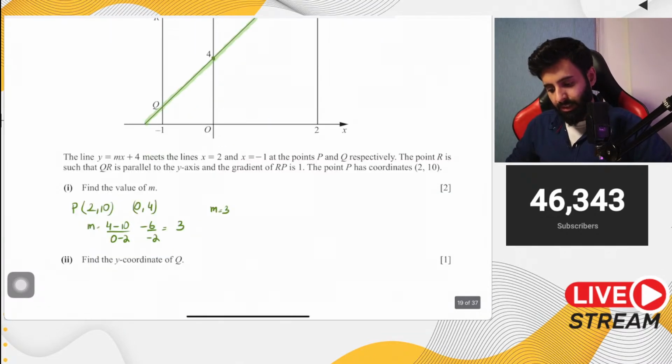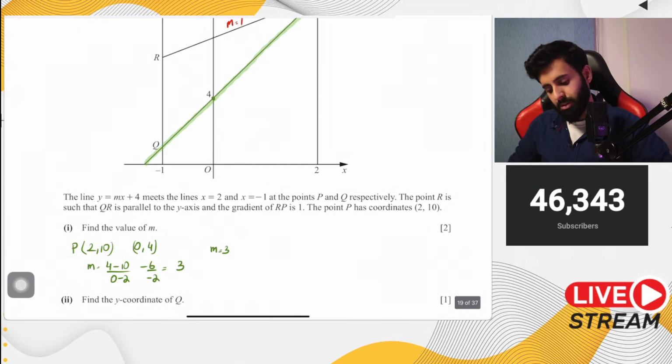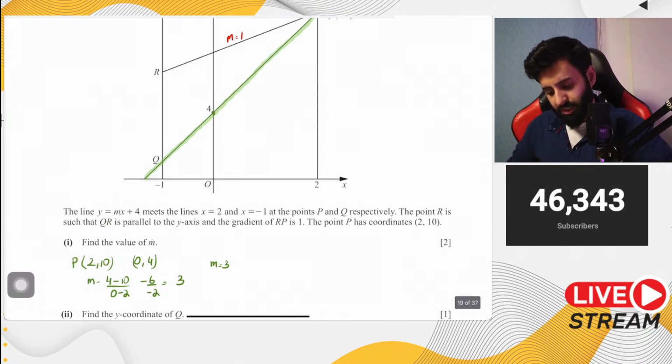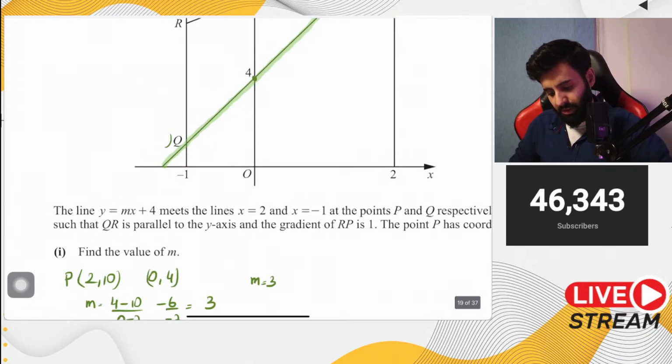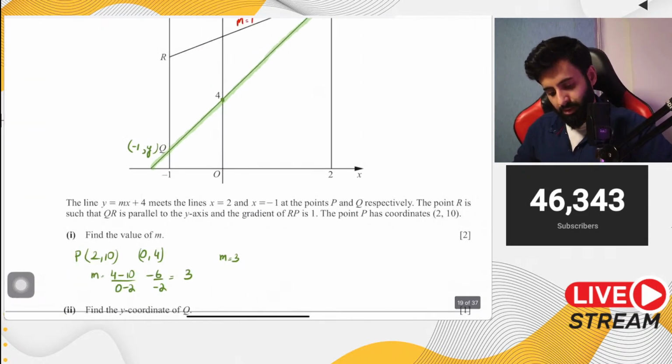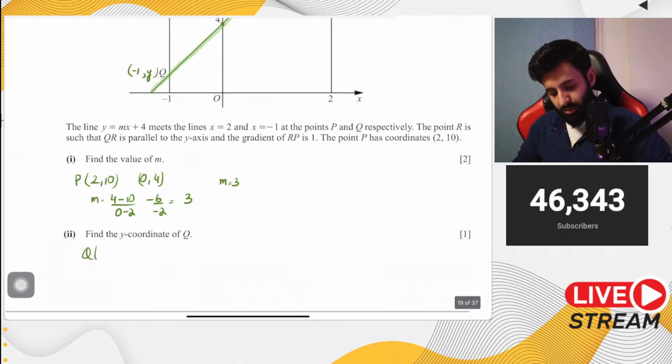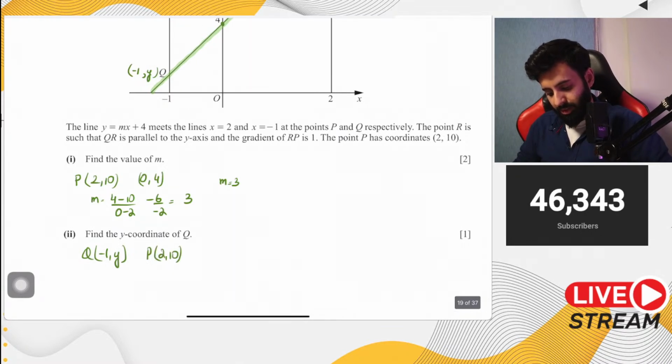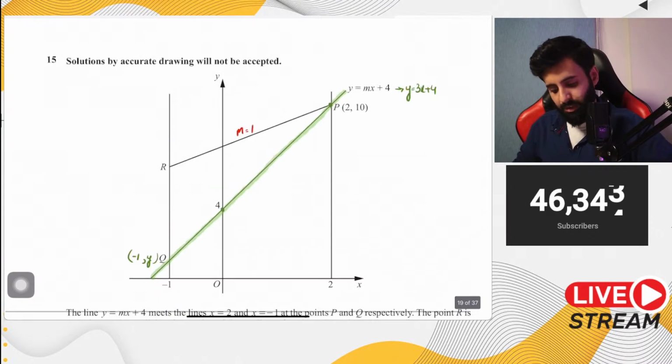Easy. Then it says find the y coordinate of Q. The reason the question asks for this is that Q is on the line x equals minus 1. So one thing is for sure, the x coordinate of Q has to be minus 1. Here are the coordinates of Q, minus 1 comma y, and here we have the coordinates of P, 2, 10, and we know that the gradient of line PQ is equal to 3.